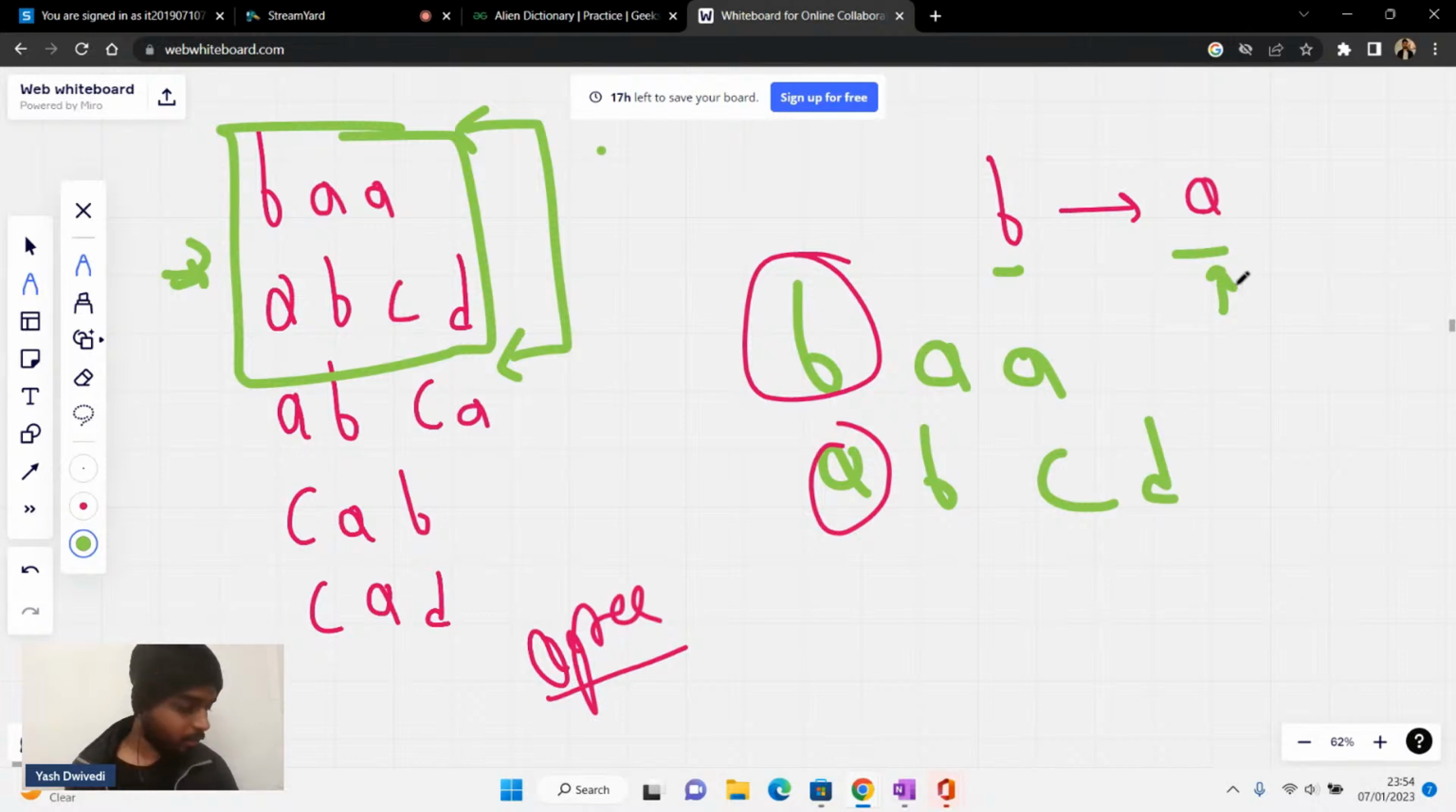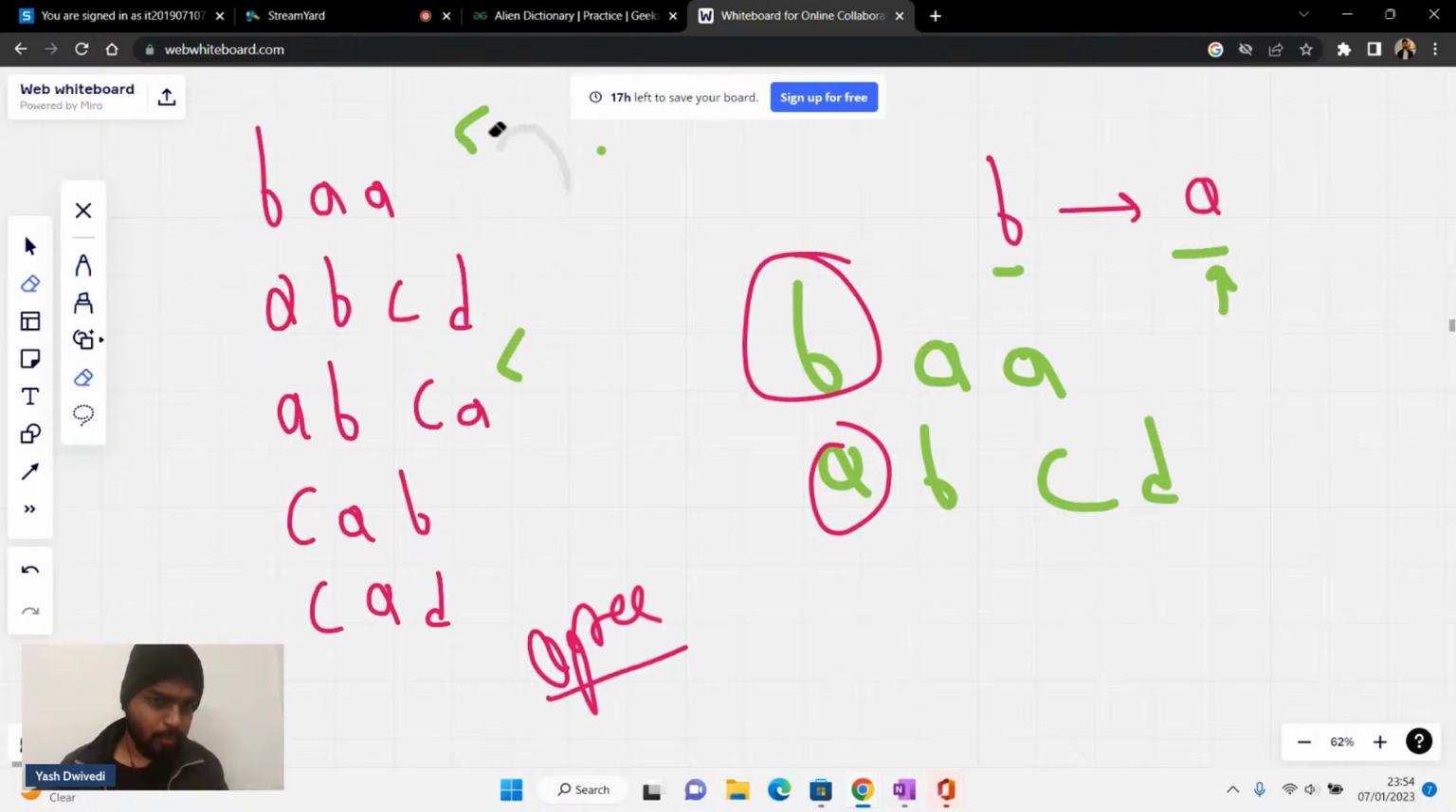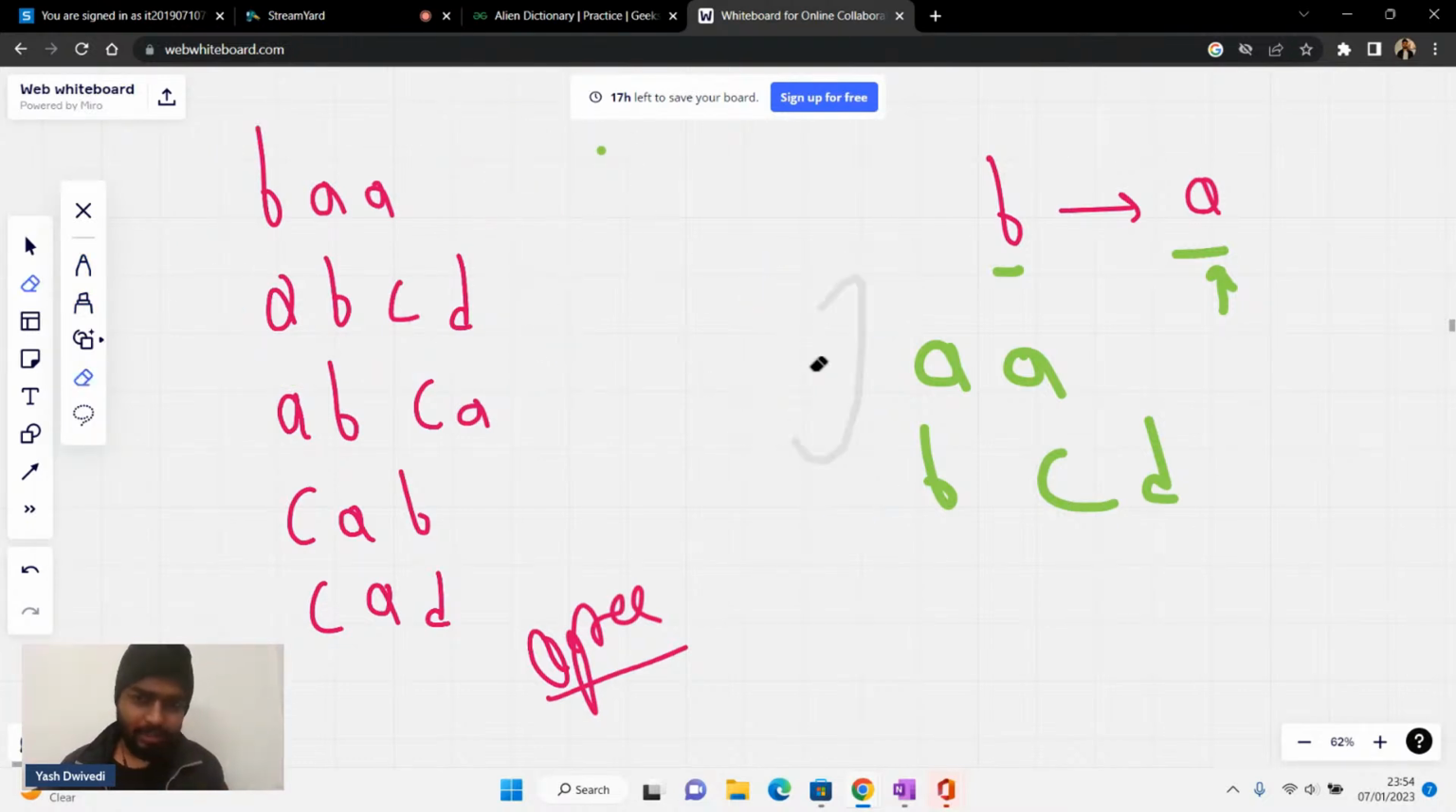Okay. Does everyone agree on this point? So I'm having an edge from B to A, right? This is how you look alphabetically, right? Then B is having an edge towards A. I'm fine with that.